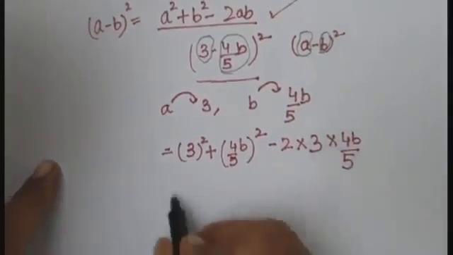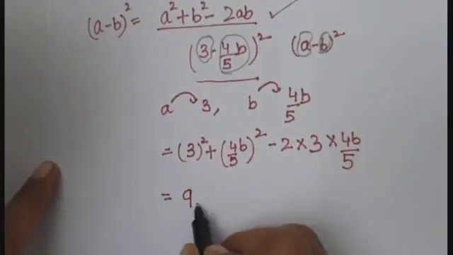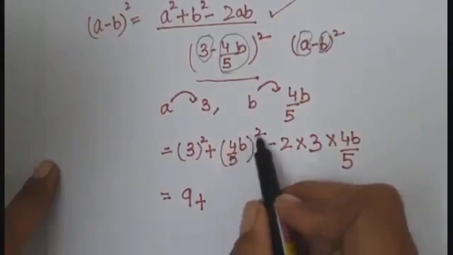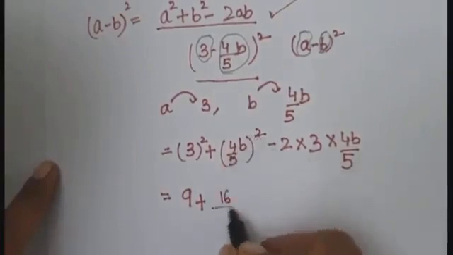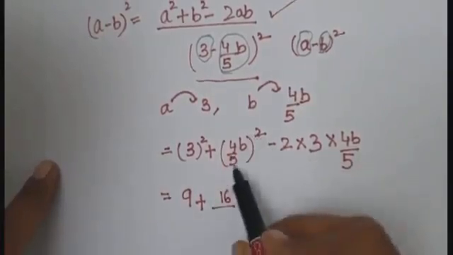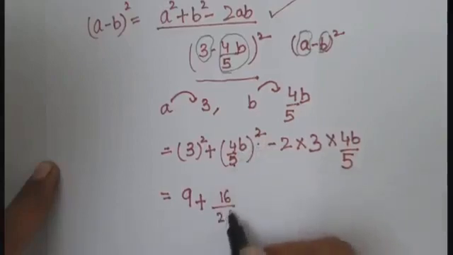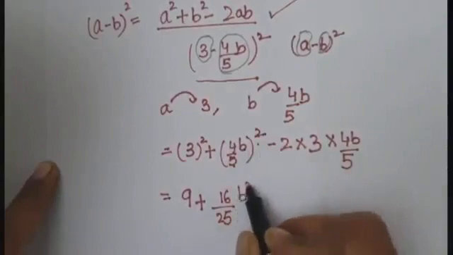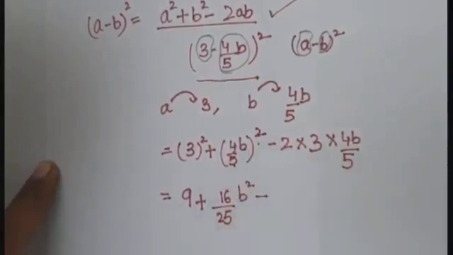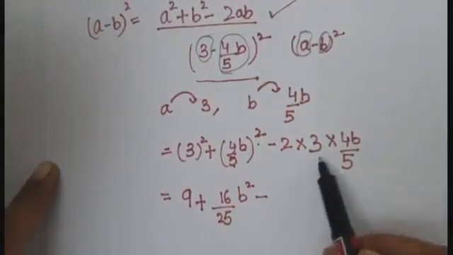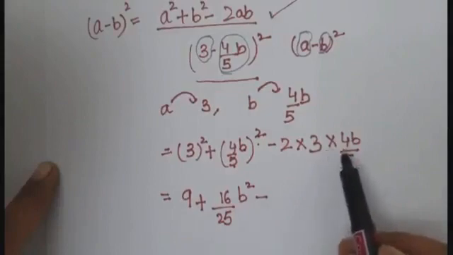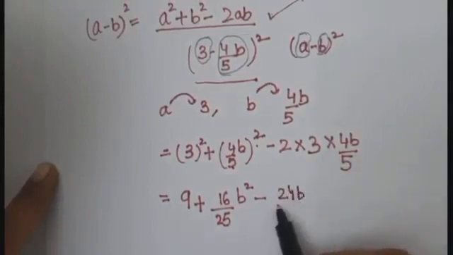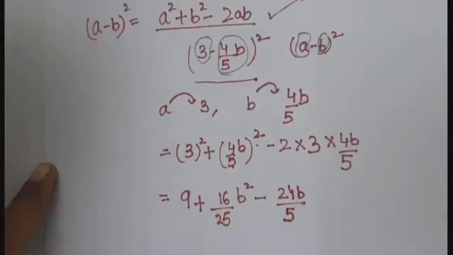Now this is 3 square is 9, plus 4 square means 16, 5 square means 25, and b square is b square, minus 2, 3, 6, 6, 4, 24, 24b upon 5.